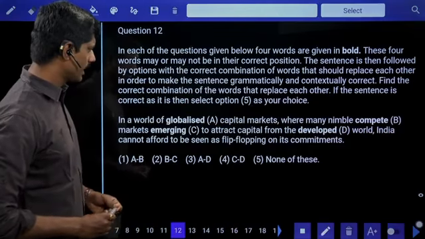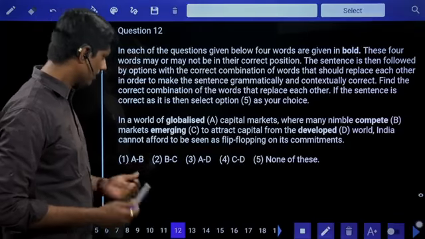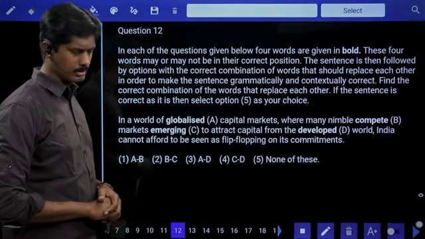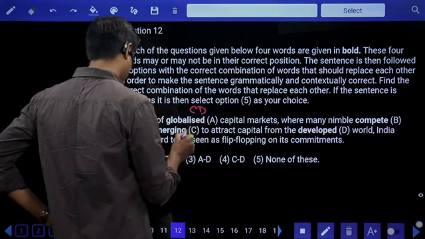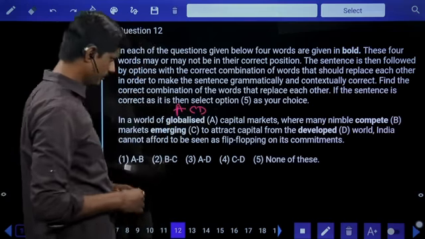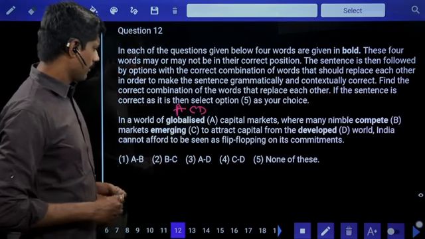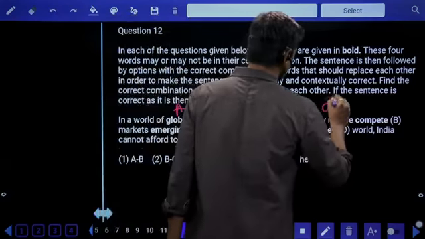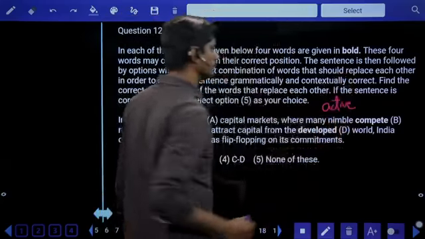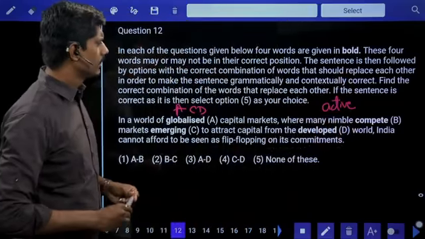In a world of globalized capital markets, emerging capital markets, developed capital markets. In A, I can keep C or D. Or A is also okay. Let me check next. Capital markets were many nimble. Nimble means very active, very agile, very quick, full of energy. Where many nimble.